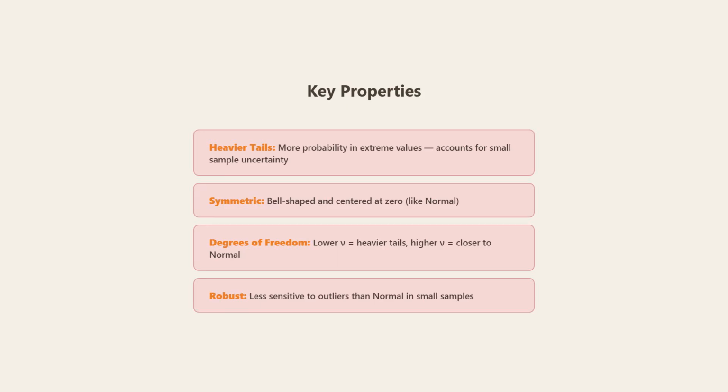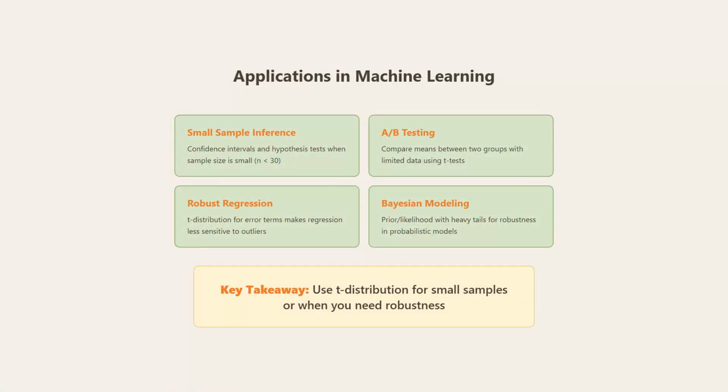Student has 4 key properties. First, heavier tails mean more probability in extreme values, accounting for small sample uncertainty. Second, it's symmetric and bell-shaped, centered at 0, like normal. Third, lower degrees of freedom means heavier tails, while higher degrees of freedom means closer to normal. And fourth, it's more robust and less sensitive to outliers than normal in small samples.